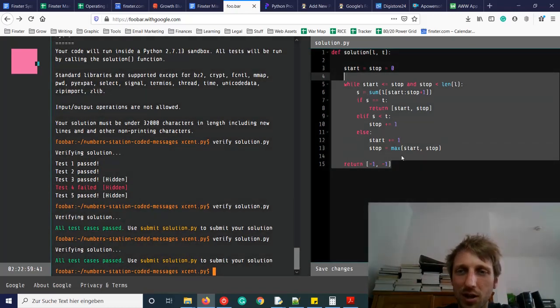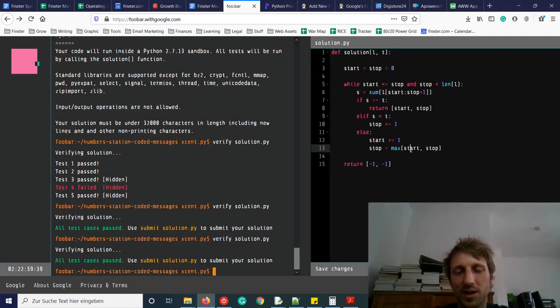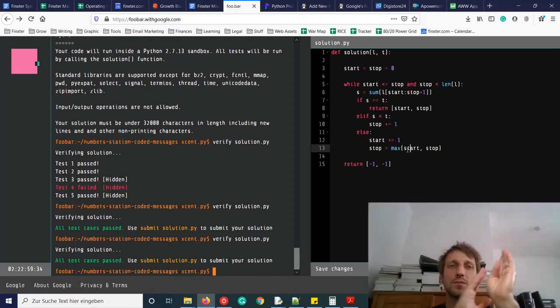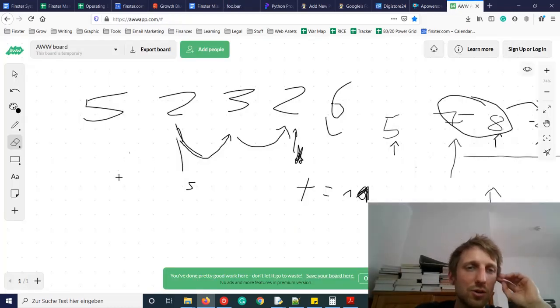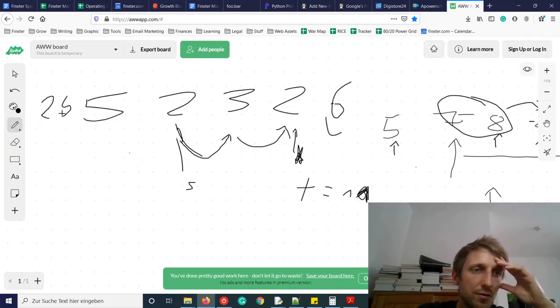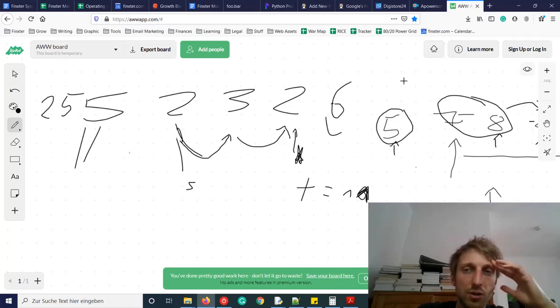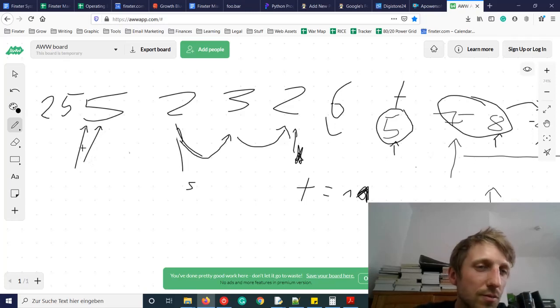Now we have a beautiful solution. The problem was the start index. Let's go to our drawing board. In this scenario, we have a very large value here, for example. Initially both pointers would point to this 255, but now say we search for the sum 5. This is our value for t, and now the start and the stop index are two.